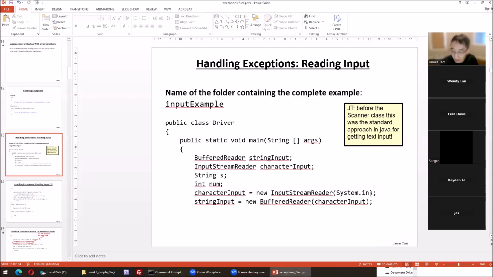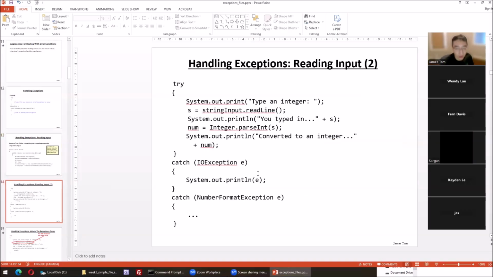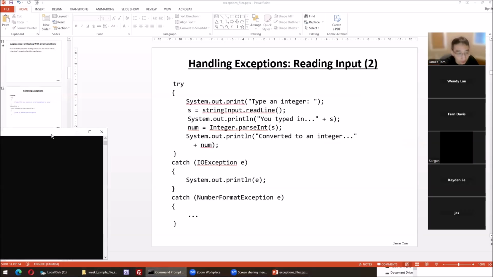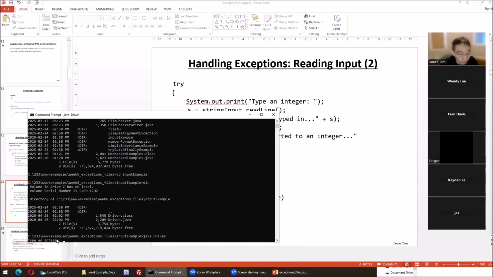Now we have system in. So now the keyboard input becomes input to input stream reader, the low-level keyboard input, and it's handling at the character level. The character input now is passed as a parameter to the constructor for buffered reader, which now allows us to read things as a string. All this so far. Now, to get user input, we saw that prompt. Type in an integer right here.